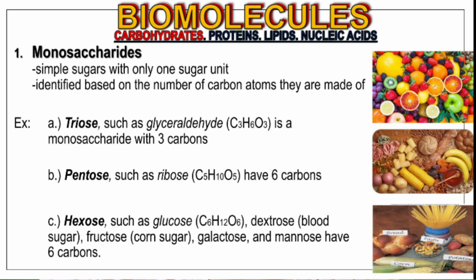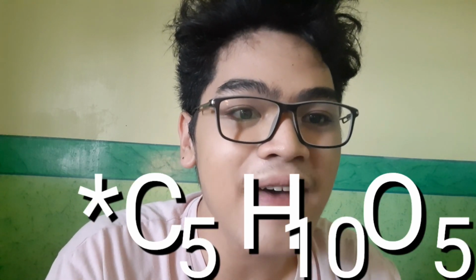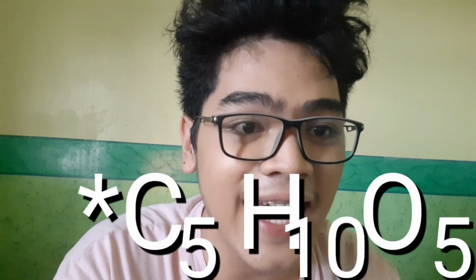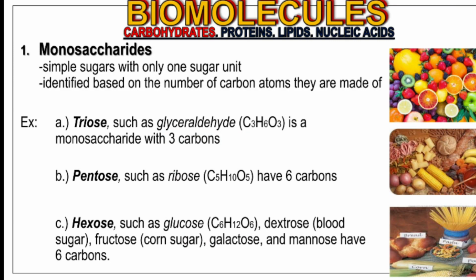An example for pentose is our ribose, which is C5H10O5. And the last example for our monosaccharides are the hexoses, or the monosaccharides that have 6 carbons. And the best example for our hexoses is our glucose, which is C6H12O6.